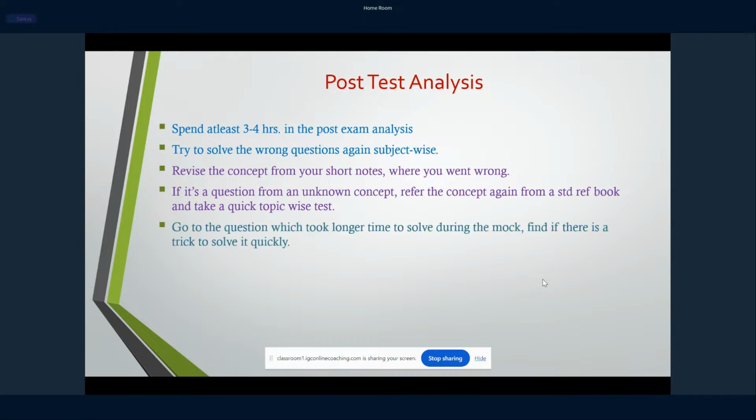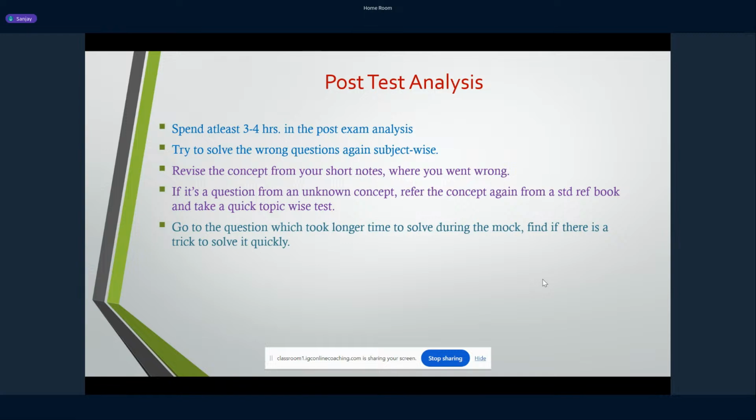Go to the question which took longer time. As I told you, you will obviously be doing the time management, but it might happen that for some question you have given 5 minutes, and it took 7 minutes. But you have gotten it correct, but you should think later, why did it take this long to solve that question? Is there a way to solve that quickly, or is there a trick, or is that something else I should have done so that I would have gotten the answer very quickly?